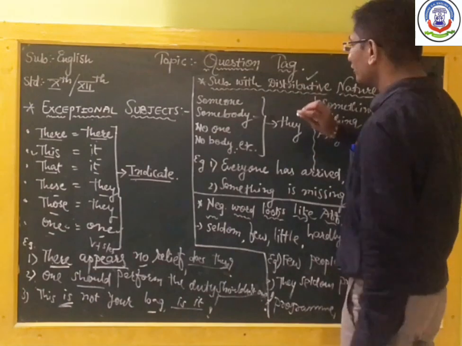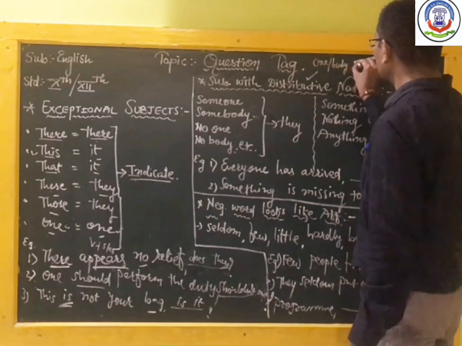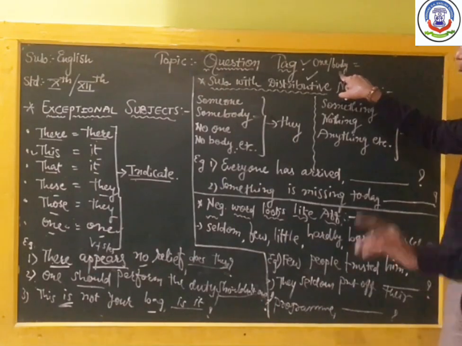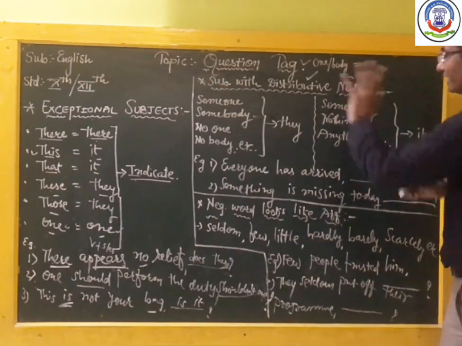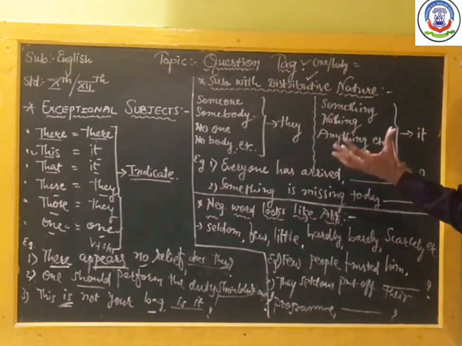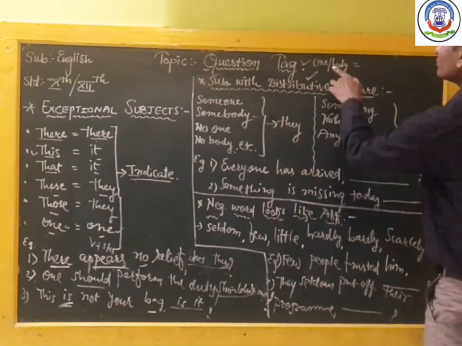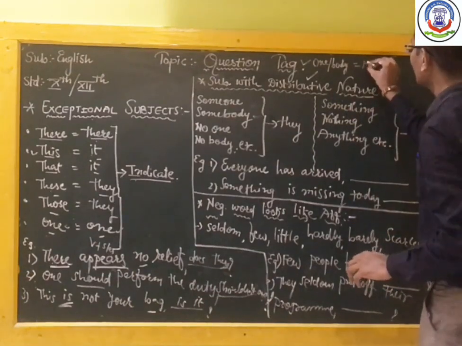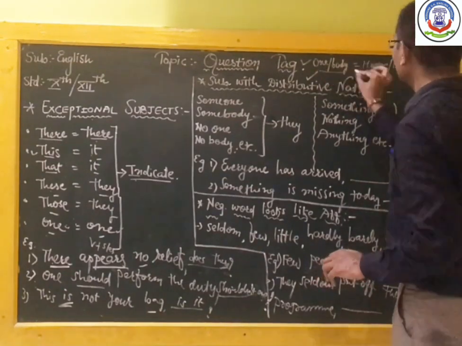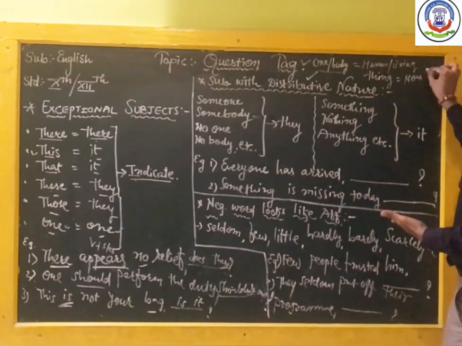Remember that one and body are used for living things. One and body are used for living things, and even though they are in distributive nature, you will find them as a whole, collective nature. In question 10 we are giving the answer in collective nature. So one and body mean for human or living, and the suffix thing is used for non-living.